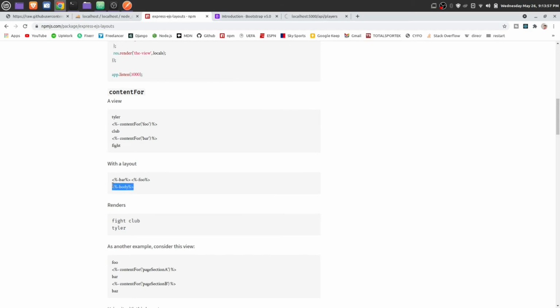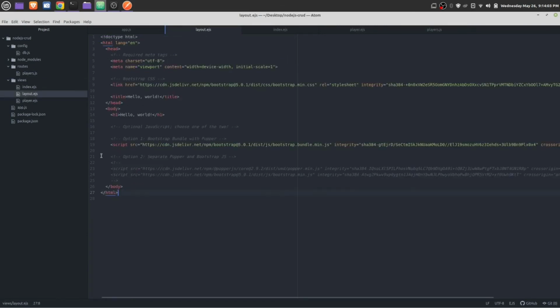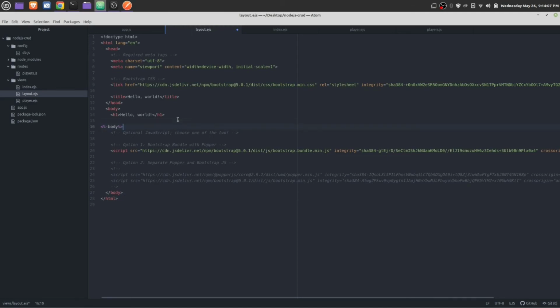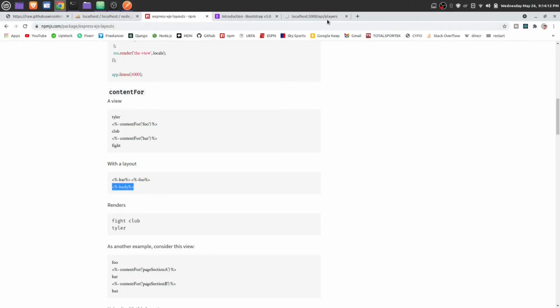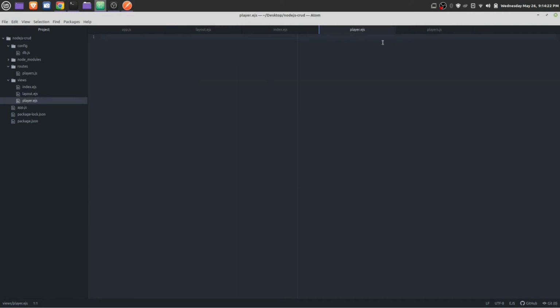We need to pass this body in here inside our layout.ejs. Otherwise it will not work, so let's pass it here as well. Body. Let's try it out once again. Still it is not working. Actually we need to render, I think. Let's render it.